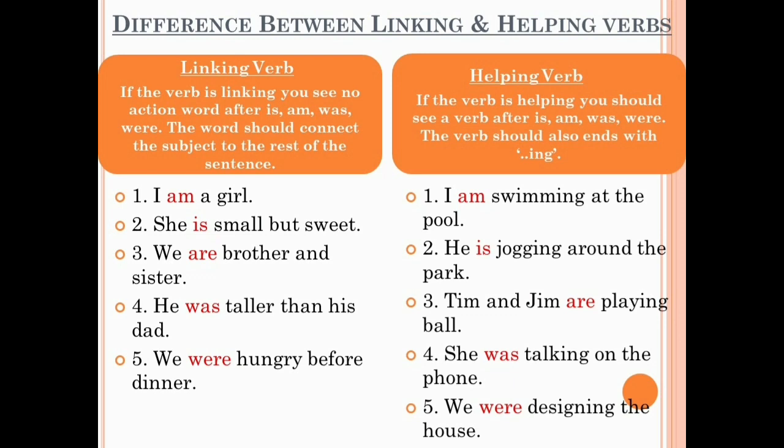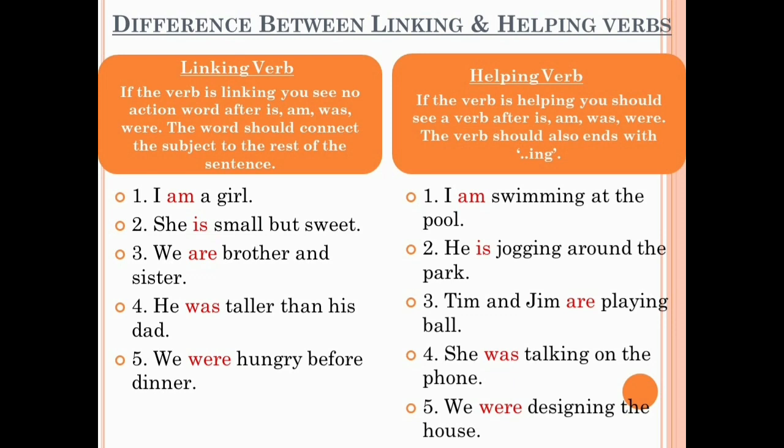If the verb is linking, you see no action word after is, am, was and were. The word should connect the subject to the rest of the sentence. In helping verb, if the verb is helping, you should see a verb after is, am, was, were, and the verb should also end with ing. Now see the examples of linking and helping verb.